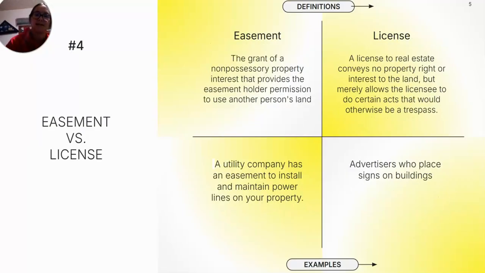Easement versus license. Easement is the grant of a non-possessory property interest that provides the easement holder permission to use another person's land. So an example of this would be a utility company has an easement to install and maintain power lines on your property. A license to real estate conveys no property, right, or interest to the land, but merely allows the licensee to do certain acts that would otherwise be a trespass. So examples of this would be advertisers who place signs on buildings.